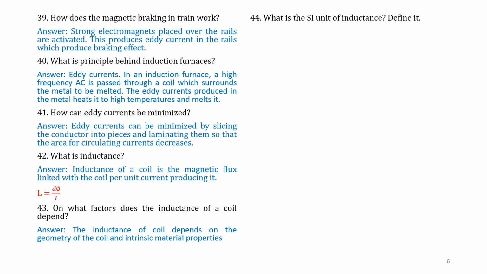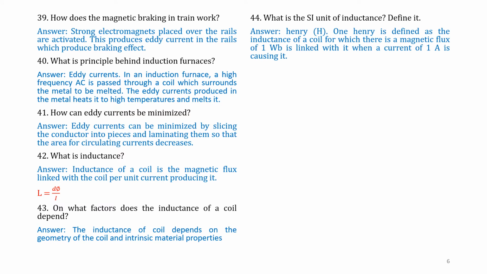Question number 44. What is the SI unit of inductance? Define it. The SI unit of inductance is Henry. 1 Henry is defined as the inductance of a coil for which there is a magnetic flux of 1 Weber linked with it when a current of 1 ampere is causing it.